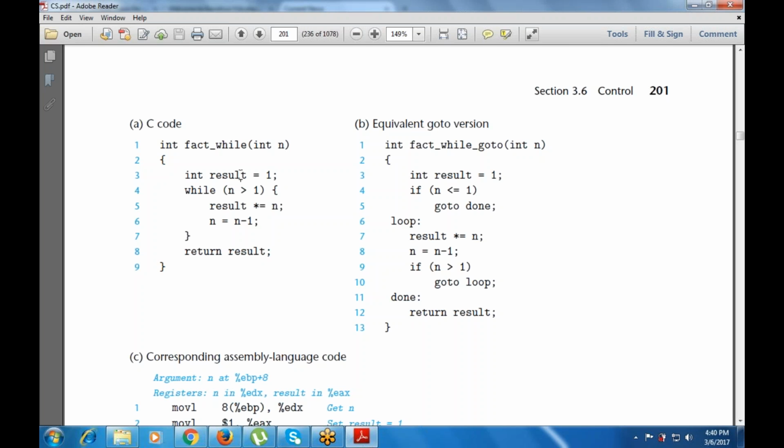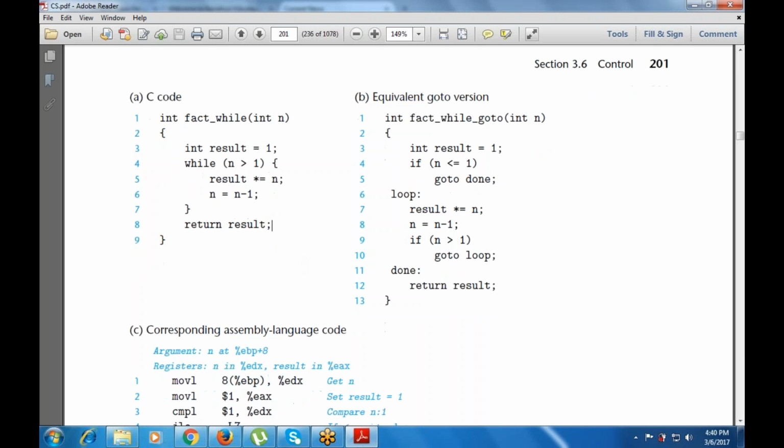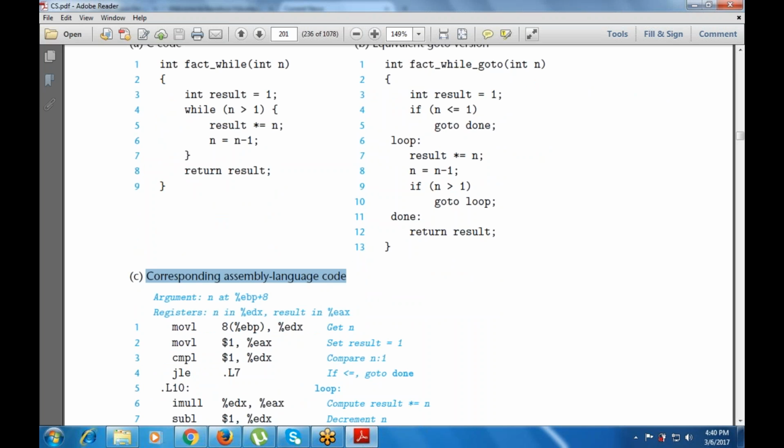Take one variable with the value 1, then while n is greater than 1, it will continue, then result *= n. That means result is multiplied with n, then n = n - 1. This part is the statement, this part is the decrement, then return result. This is the equivalent goto version, and this is the corresponding assembly language code.